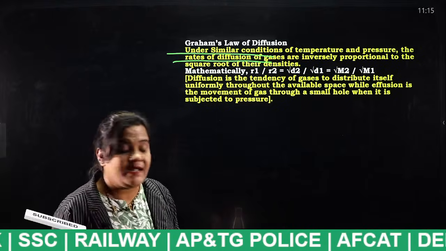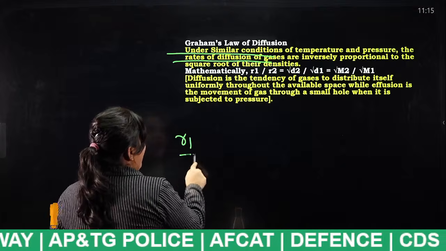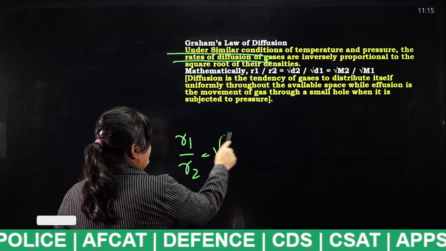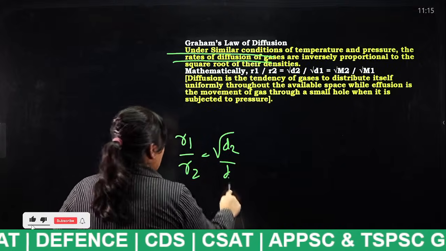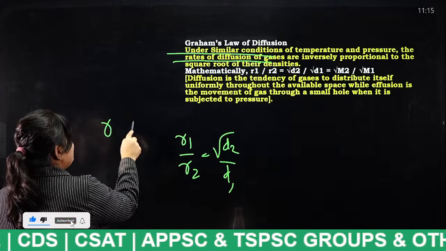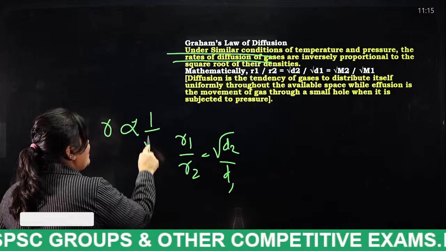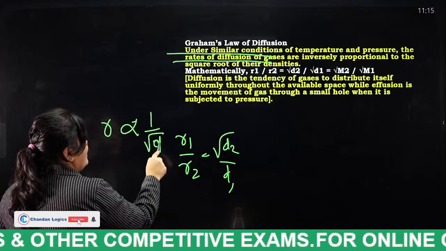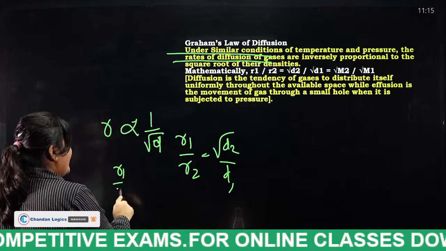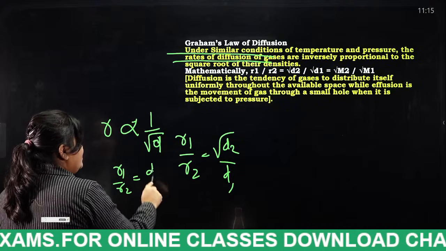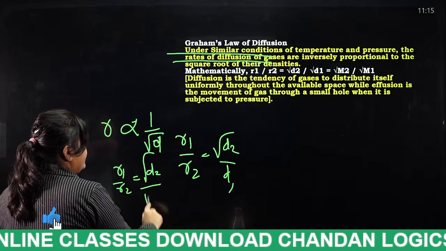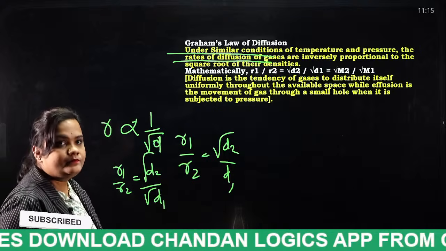Very, very important. That means R1 by R2 is equal to under root D2 by D1. This is very, very important.